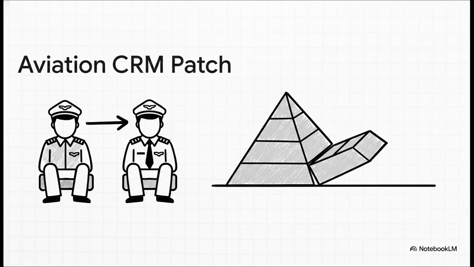Try creating a flat hierarchy zone in your meetings where titles are totally dropped, and use direct override scripts like, "Manager, I am concerned about the risk of this decision." It strips away all the emotional weight of challenging authority because you're simply executing a safety protocol.